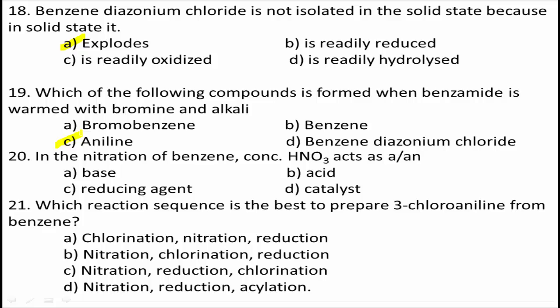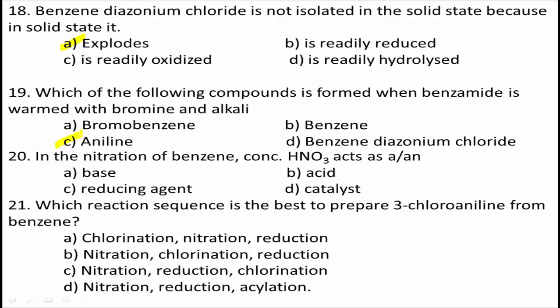Next, question number 20. In the nitration of benzene, concentrated HNO3 acts as: option A base, option B an acid, option C a reducing agent, option D catalyst. Yes, nitration is an electrophilic substitution reaction and the electrophile here is the nitronium ion, NO2+.